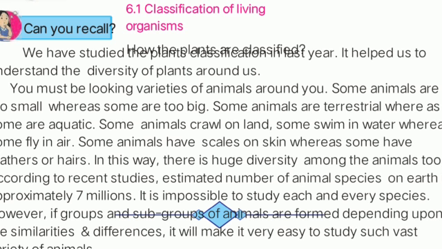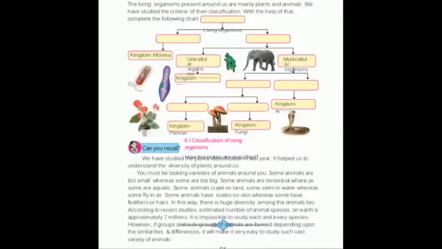So there is huge diversity of animals on the earth, approximately 7 million. It is impossible to study each and every organism, and for easier study and understanding we have to classify them by similarity and difference, and that's why animal classification came into existence.